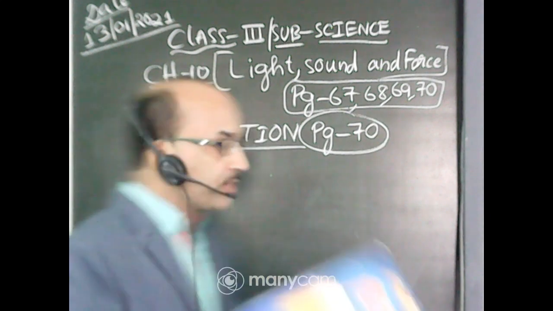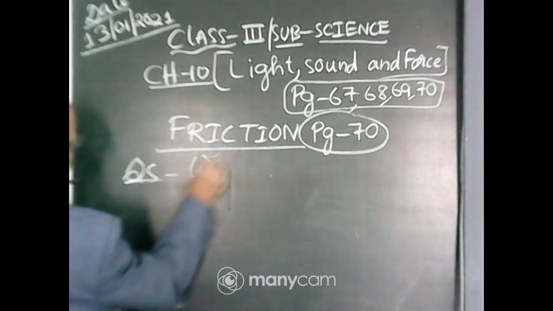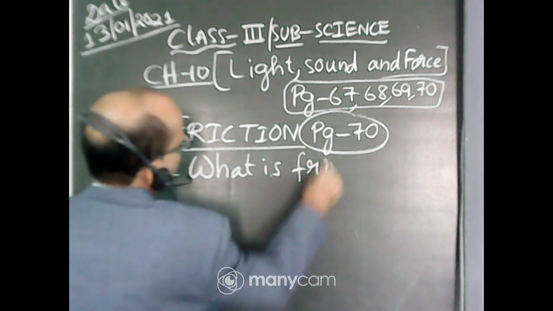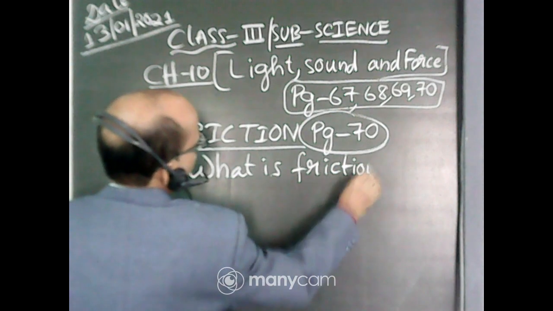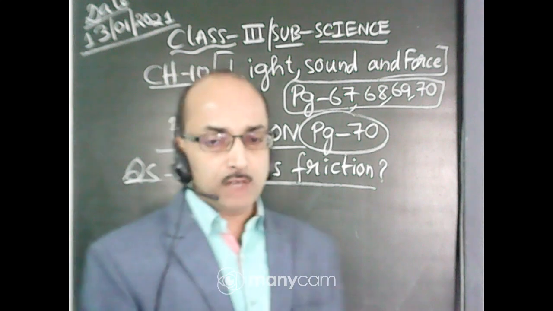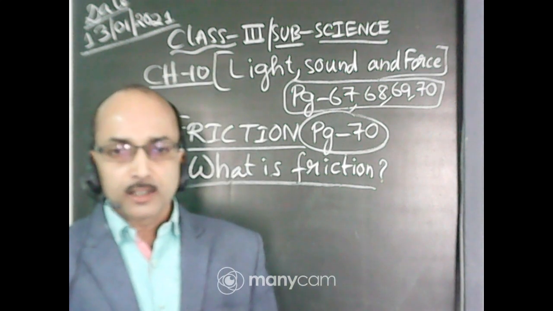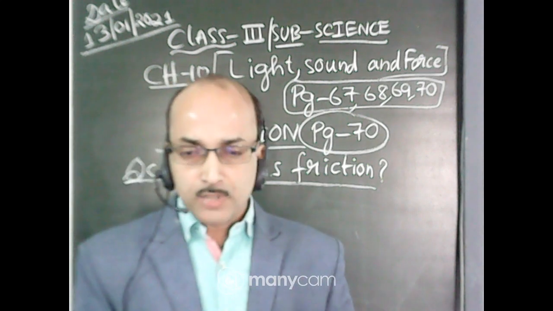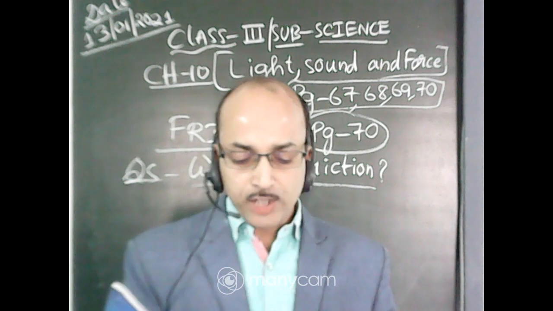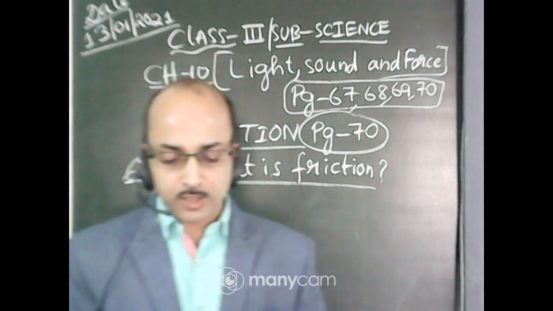So I will write, what is friction? Very important question: what is friction? Friction is a special force. You can underline the sentence. Okay? It is on your page number 70. Friction is a special force that slows down the movement of an object.